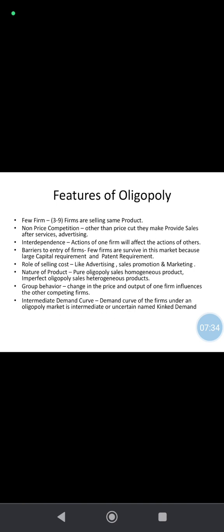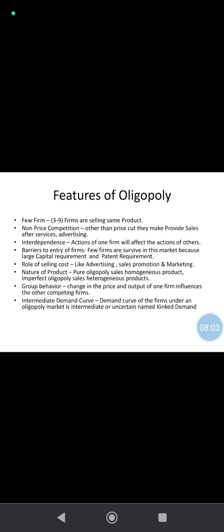And non-price competition. Here also, non-price competition: other than price cuts, they use sales promotions, service and advertising. And interdependence: the firms are not independent; basically, firms in an oligopoly market are interdependent on each other.